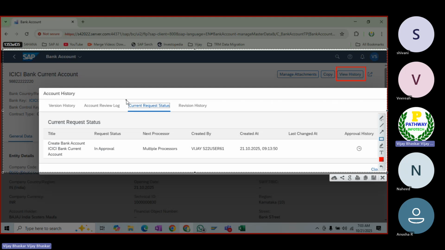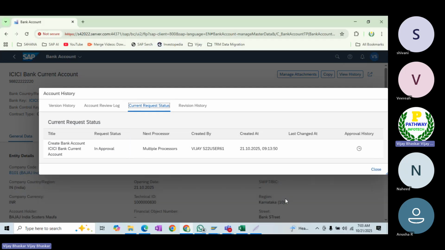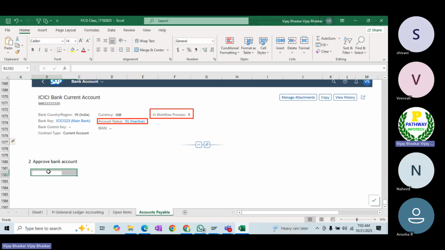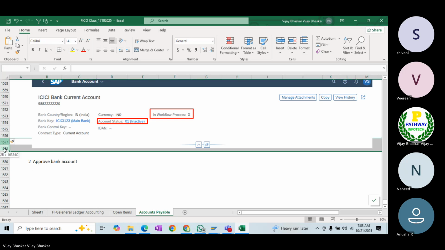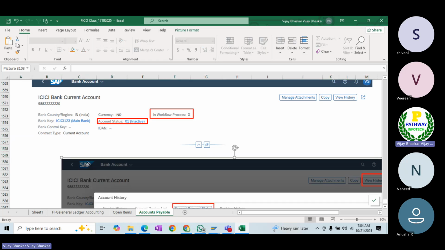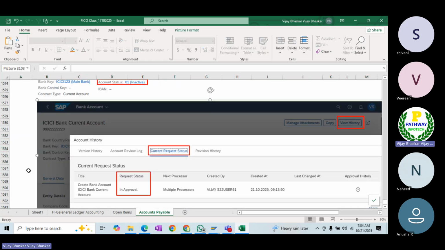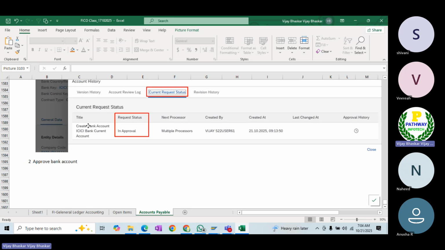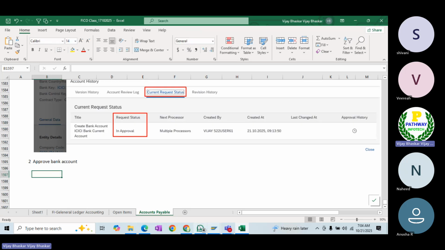Just for your information, the view history option, then click on the current request status, what it is there. Okay, it is in the multiple approval. The request status is the approval process. Just for your information, kindly take note here. Inactive state. Now you can see that in the history, you can also see this one. Now approve the bank account.